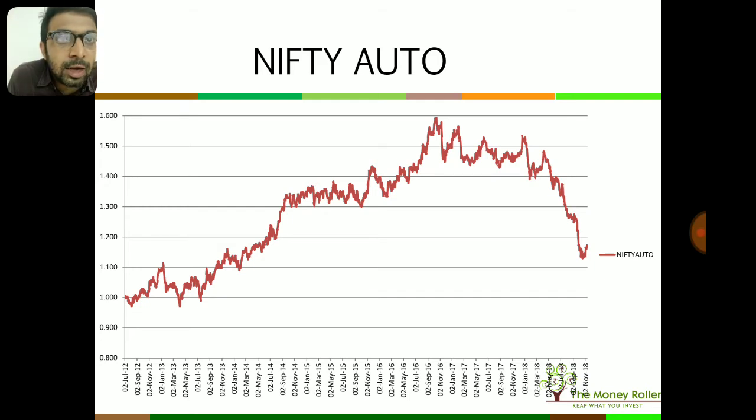You can see that the outperformance peaked in September 2016, and thereafter, maybe due to demonetization and all that, it might have taken a hit. And the performance of this sector with respect to the Nifty has been falling. You can also see the sectoral cycle is going downwards, and for it to reverse upwards, it needs to form some kind of a bottom.